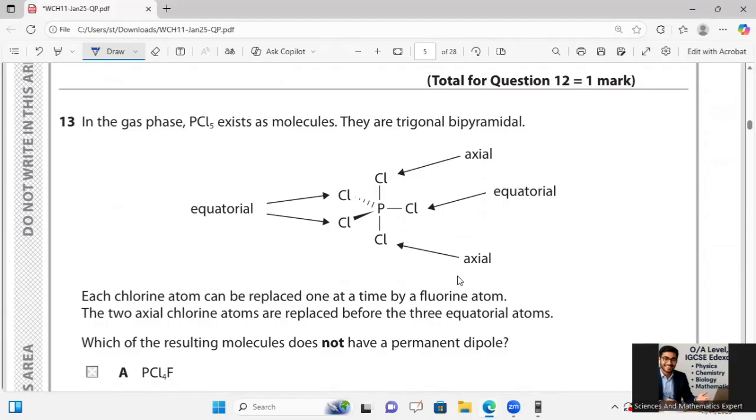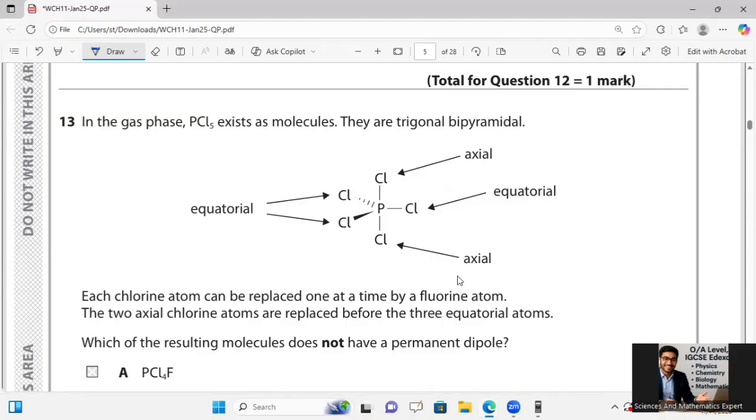After that, he has given that in the gas phase, PCl5 exists as a trigonal bipyramidal molecule, with axial and equatorial chlorides. Each chlorine atom can be replaced one at a time by a fluorine atom, and the two axial chlorine atoms are replaced before the three equatorial atoms. Which of the resulting molecules does not have a permanent dipole?